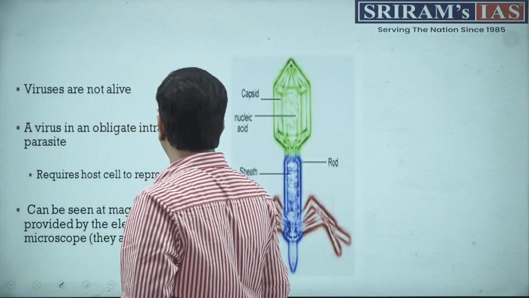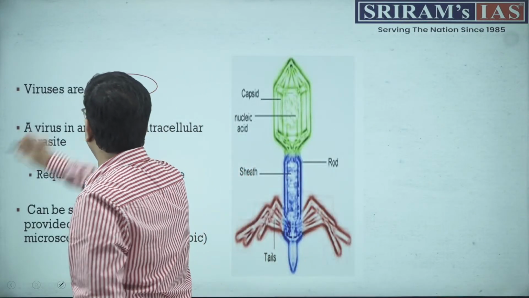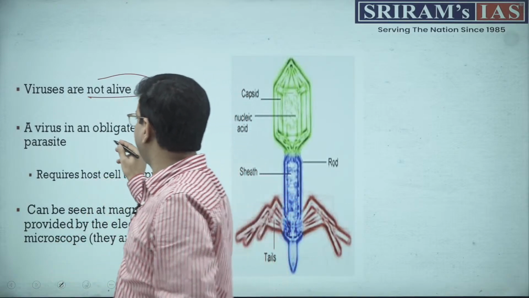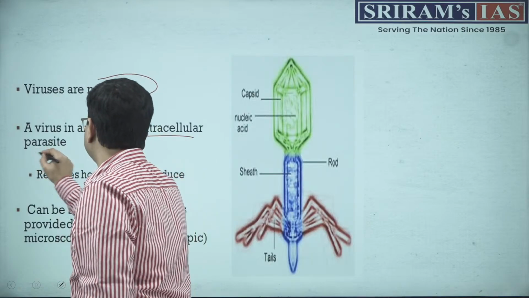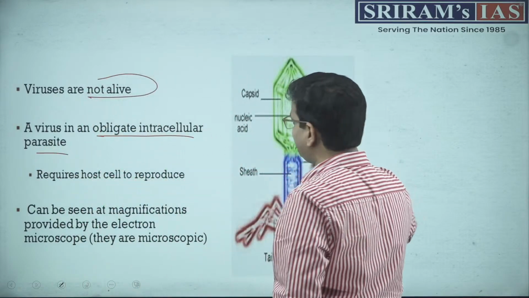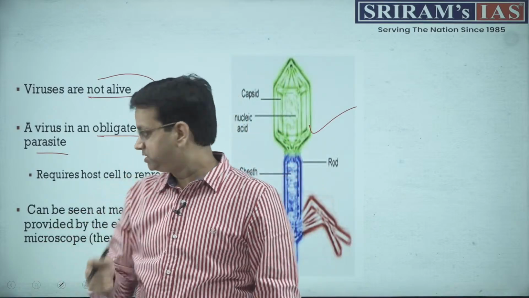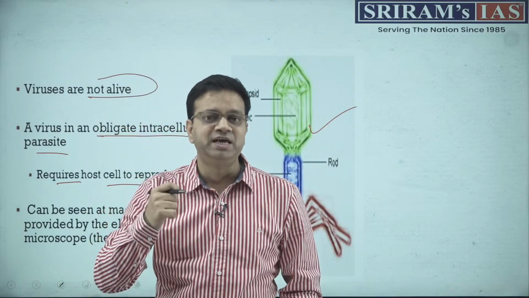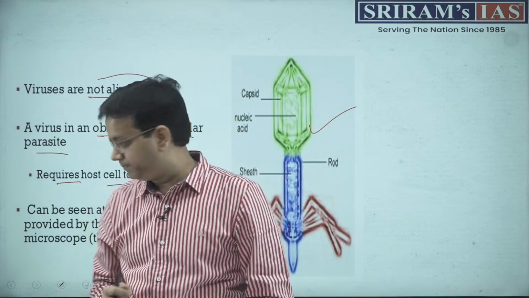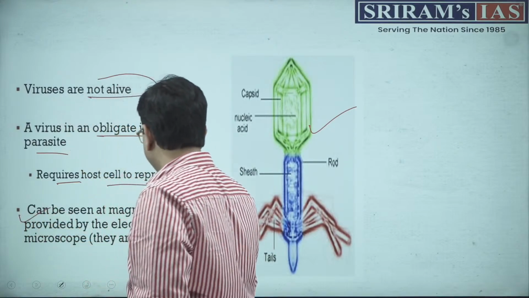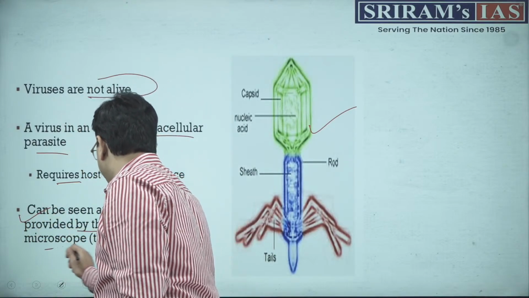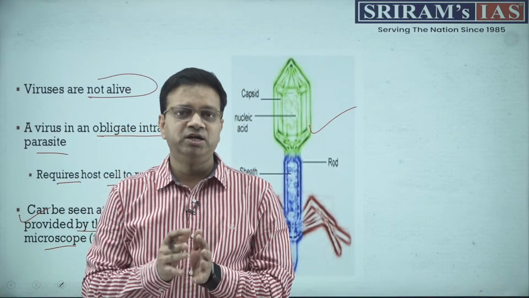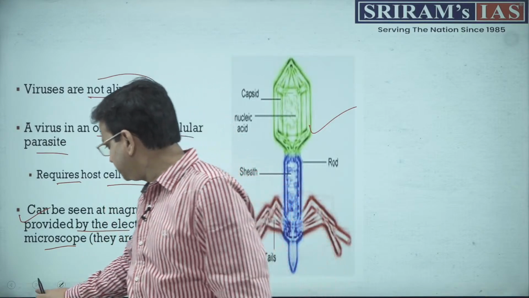Now looking at the virus, what exactly is a virus? Viruses are not alive. It requires a host, and a virus is an obligate intracellular parasite. That means it requires an individual part of the body where it can actually flourish. Now the third is the requirement of the host cell is important to further reproduce. Viruses cannot reproduce on their own, and they can be seen with the magnification provided by the electron microscope. So virus basics are again important to give you an understanding of the basic part of it.